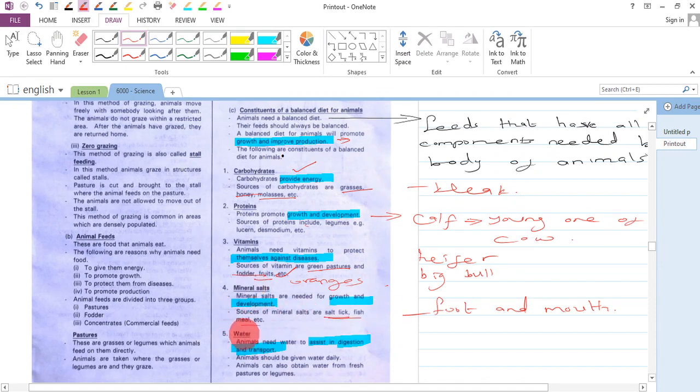Then animals need water. Why? They need water because water assists in digestion and transport. Animals should be given water on a daily basis. This is very important because their digestion and transport is assisted. Animals can also obtain water from fresh pasture and legumes, but this water is very little. It is not enough for the survival of an animal, so it needs water daily.